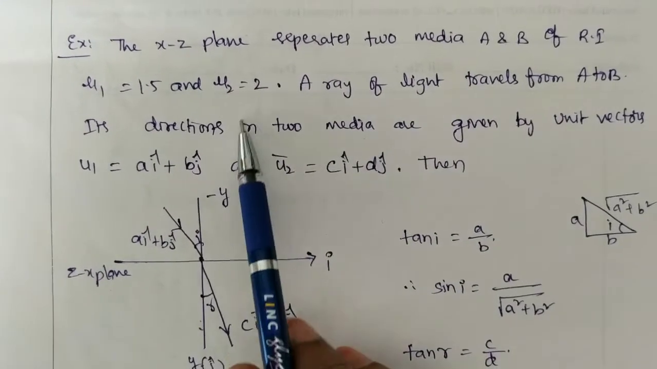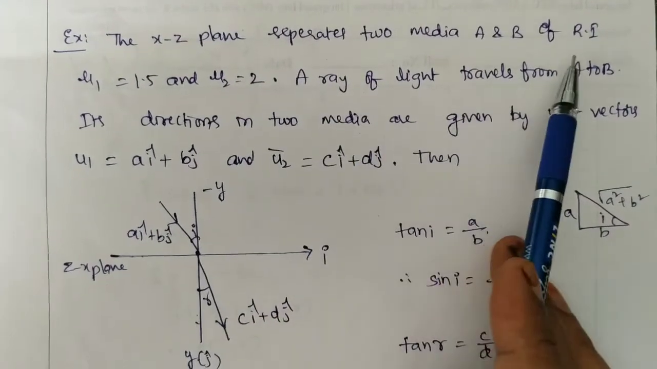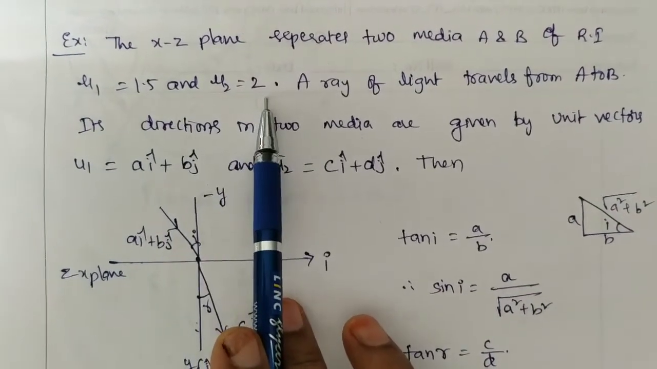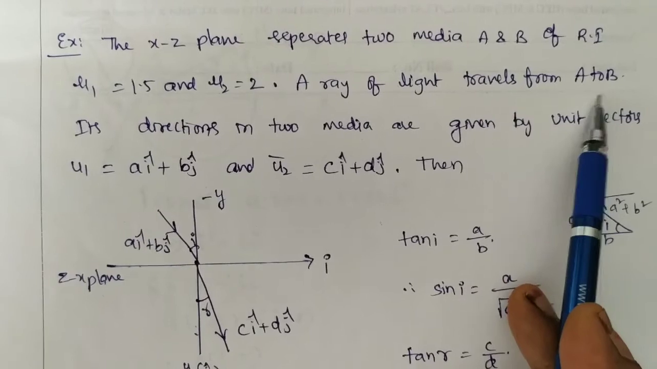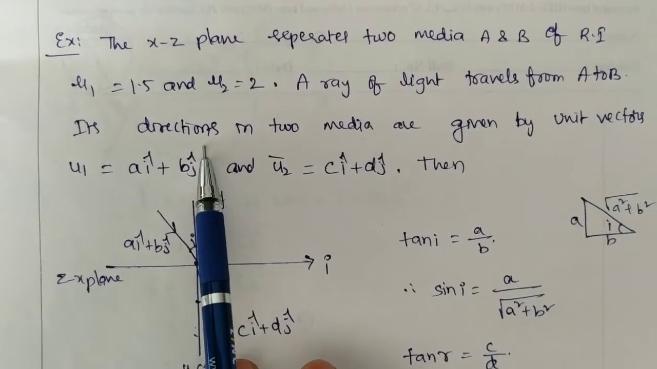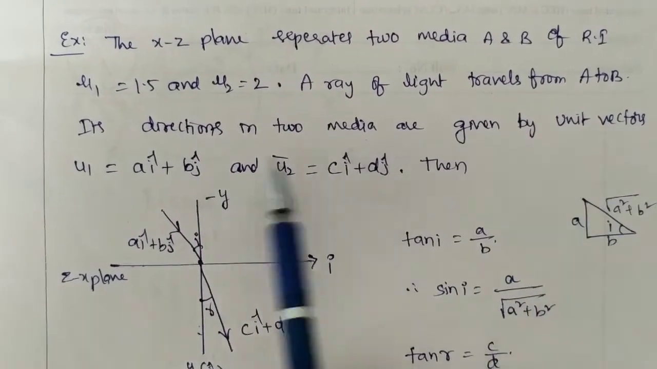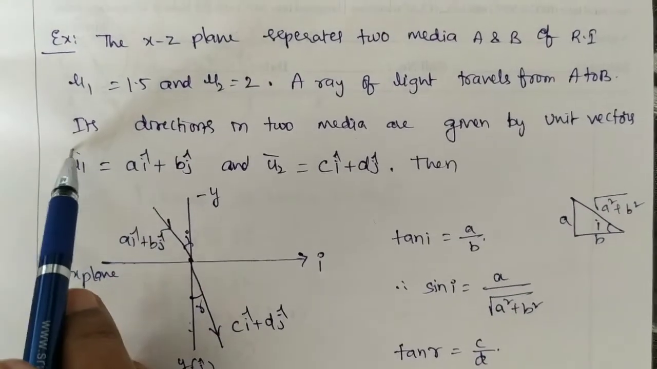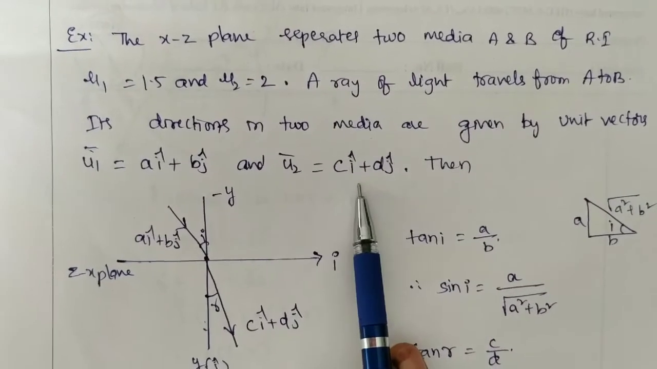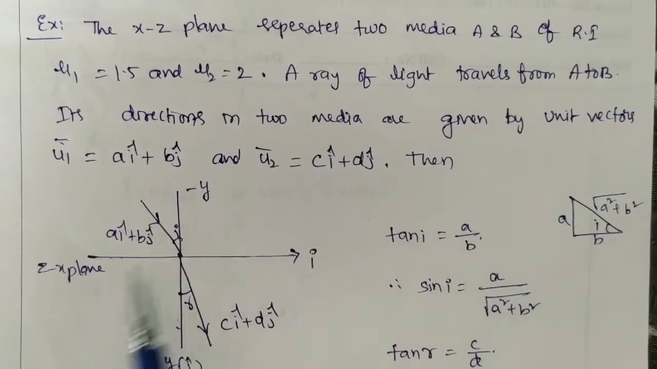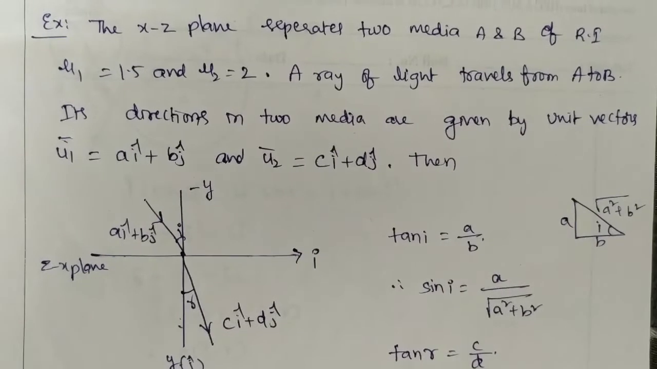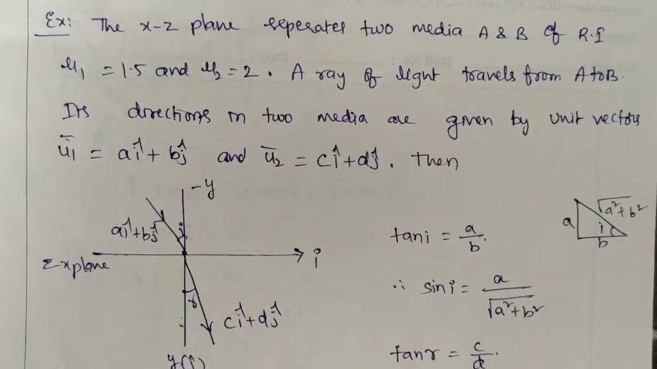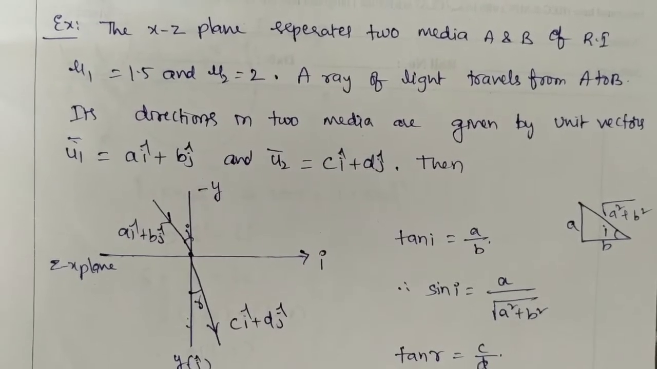See the next example. The xz plane separates the two media A and B of refractive indices mu1 equal to 1.5 and mu2 equal to 2. A ray of light travels from A to B. Its directions in the two media are given by the unit vectors u1 bar equal to a i cap plus b j cap and u2 bar equal to c i cap plus d j cap. Then find the a by c value.